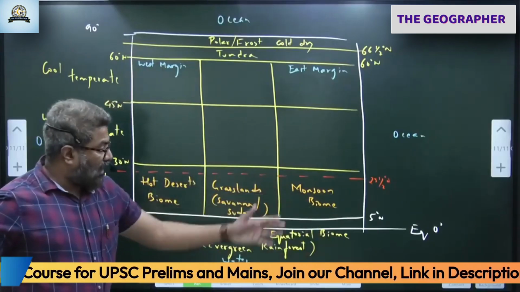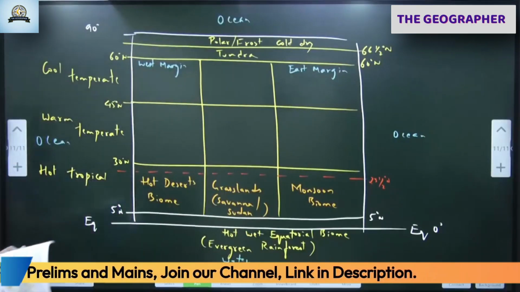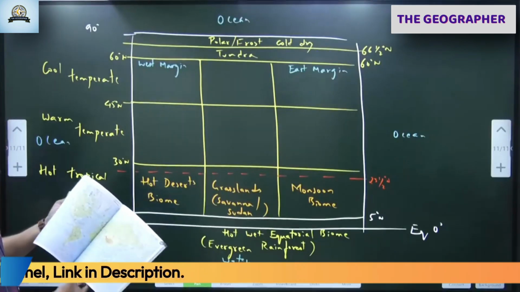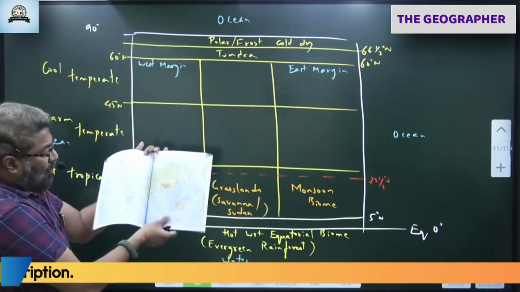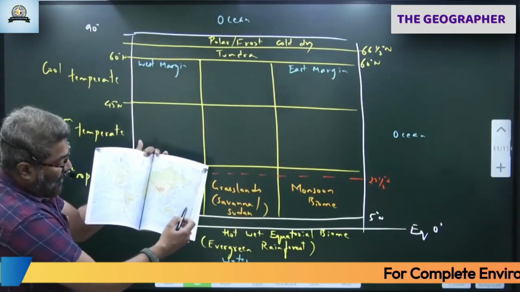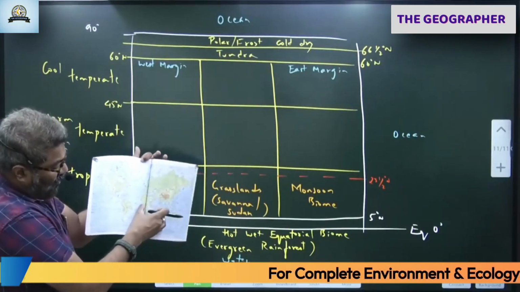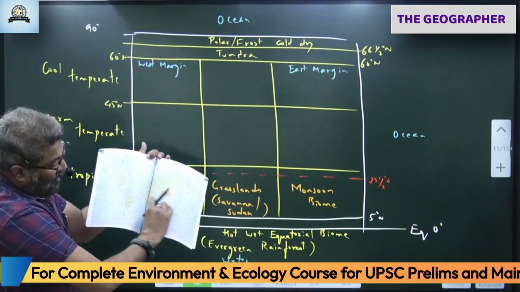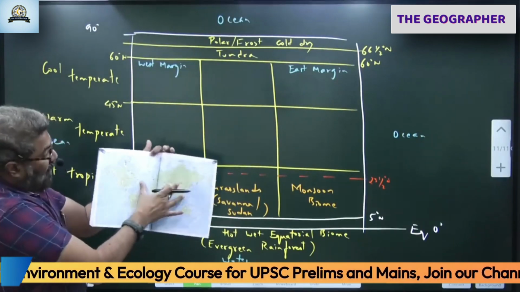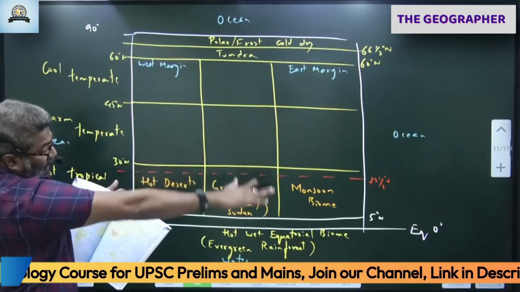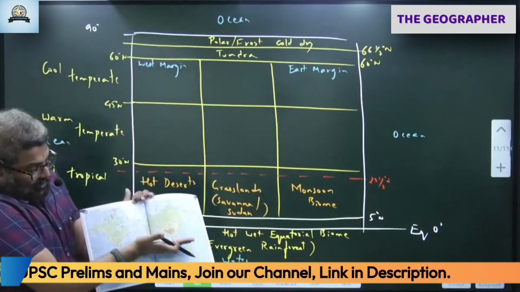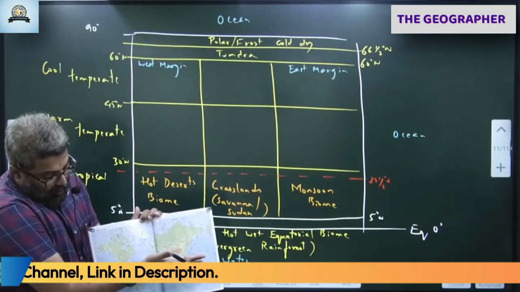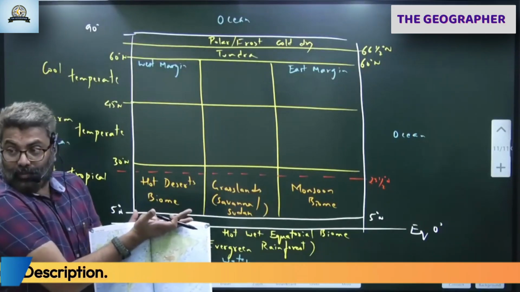Pass me the atlas one second. I'll show you the map. So what we have to do now? I'll take this world map. See, if I keep the world map, start from the equator here. Equator is here, passing through Asia, Africa. Correct. And Eurasia. This part, you notice, above the equator is Eurasia. I am considering this entire piece of land here as Eurasia. From the equator, Africa also above, you notice.